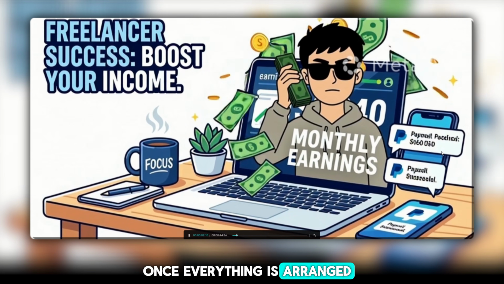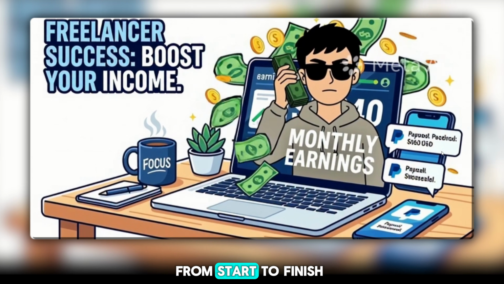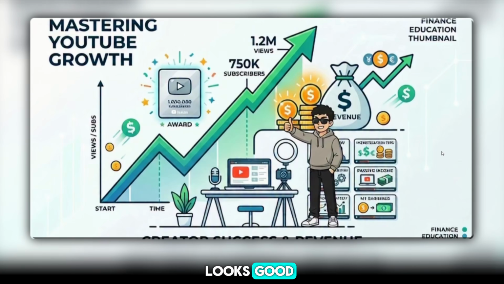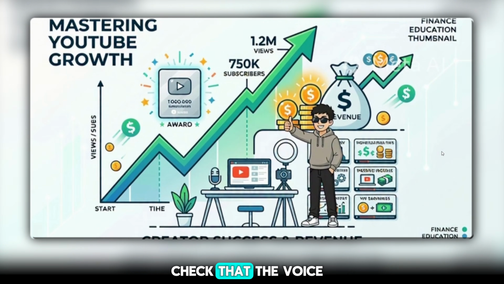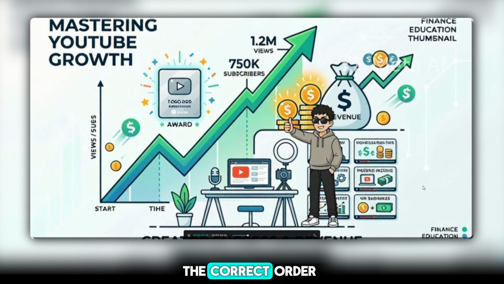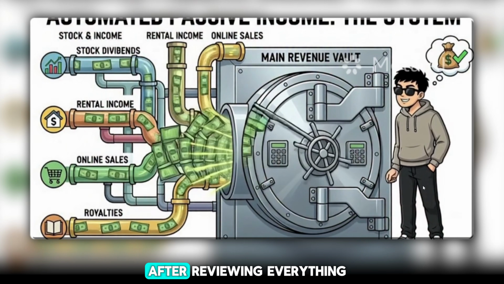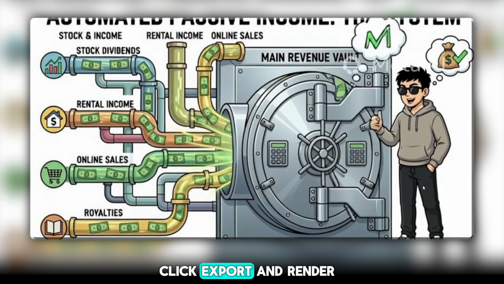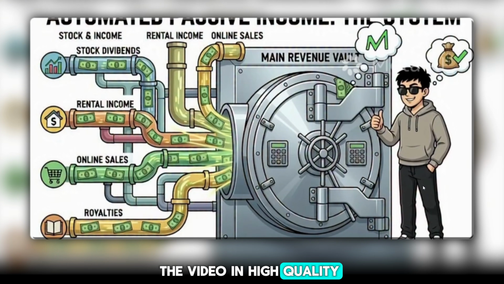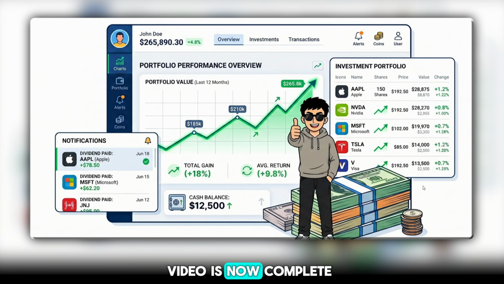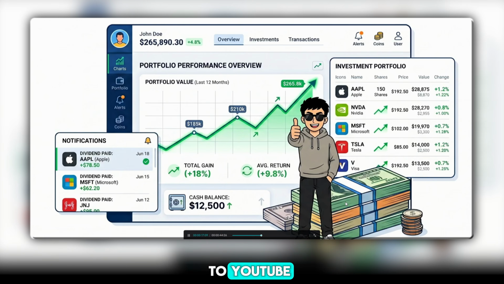Once everything is arranged, watch the entire video from start to finish and make sure everything looks good. Check that the voiceover is synced properly, all clips are in the correct order, there are no empty gaps, and the video flows smoothly. After reviewing everything, click export and render the video in high quality, and that's it. Your video is now complete and ready to upload to YouTube.